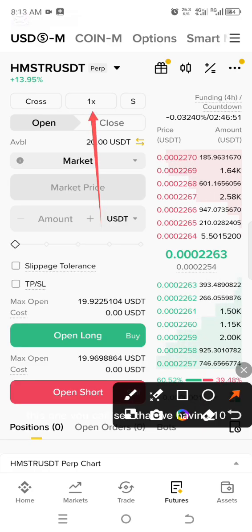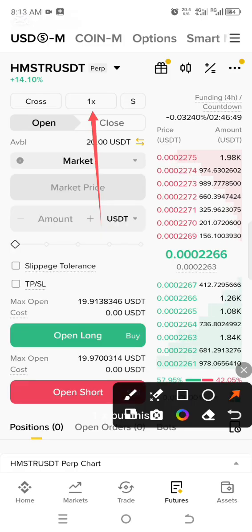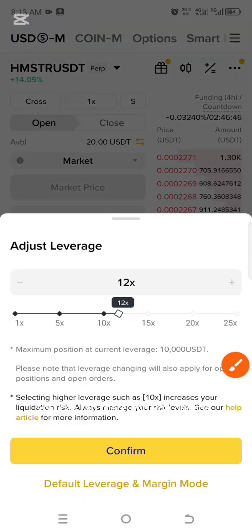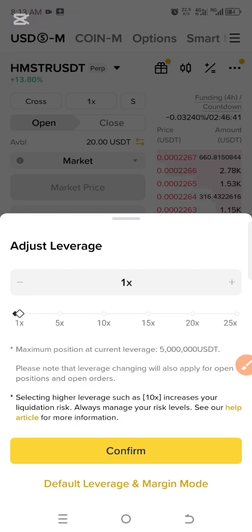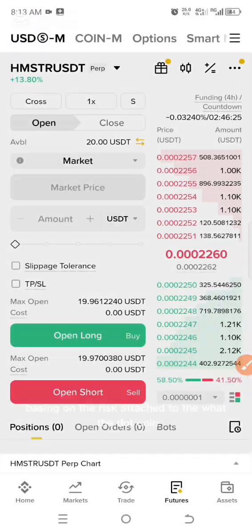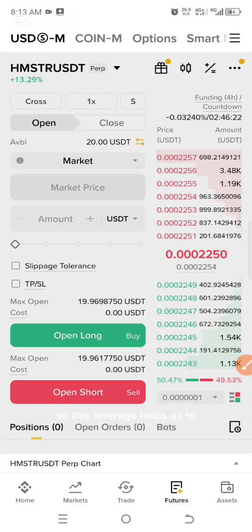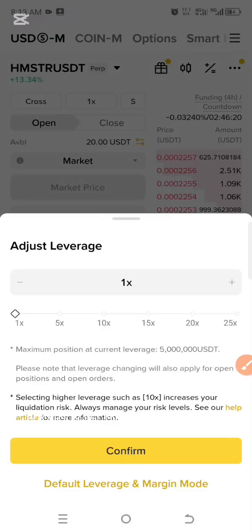So the next step is to understand this one. You can see that we're having 1x, but you can tap there and change it accordingly. Every coin has a different level of leverage. Some have 100x, some up to 25x, based on the risk attached to that coin. This leverage helps us to get broader capital, like it helps us to borrow more funds.